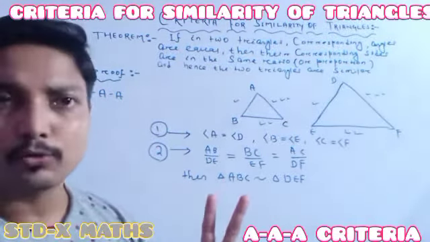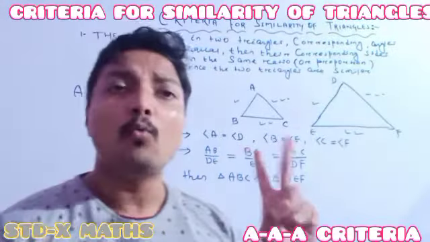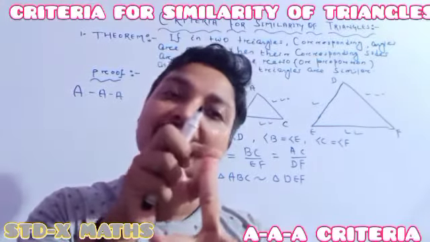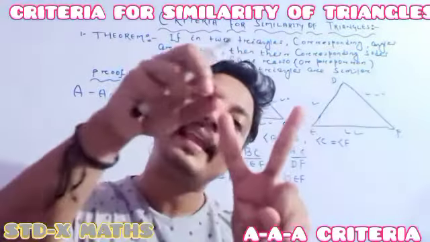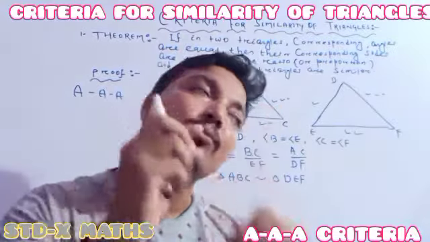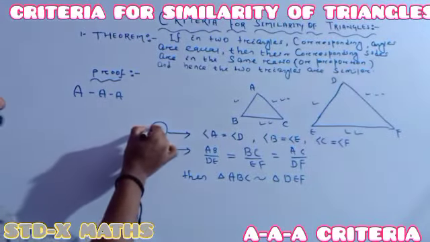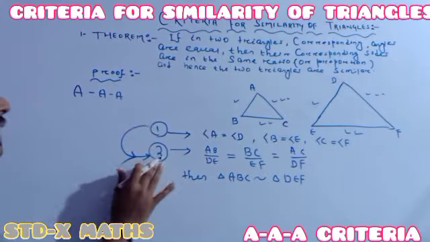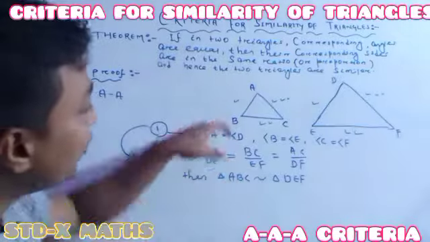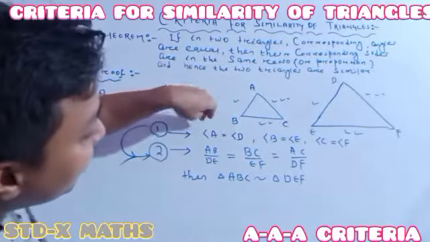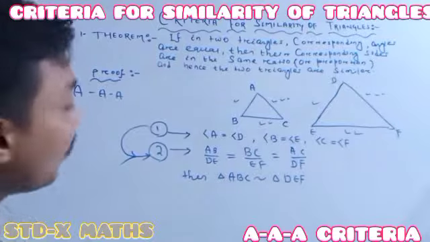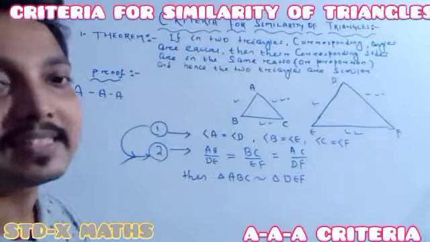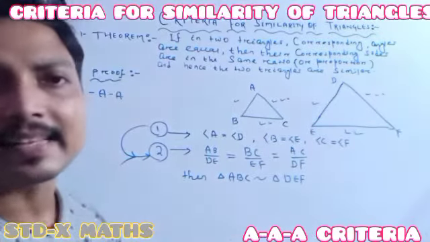Actually, two points are to be shown. But the first criterion says that if the corresponding angles are the same, automatically the corresponding sides are in the same ratio. If we choose the first one, that the three corresponding angles are the same, then automatically the second point follows, that the corresponding sides are in the same ratio, and our triangles are similar.